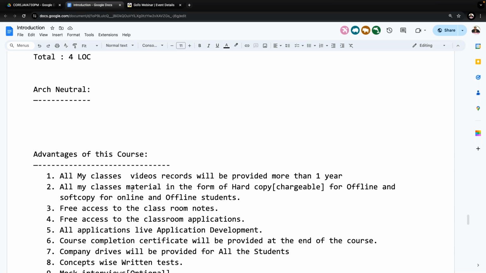One more point I'm telling you, don't be disappointed by my statements. In academics you might be a king, you may have nearly 98%. But who requires that? In front of that interviewer, if you are not performing properly, what is the use of your 98%? It is appreciable, definitely, and we have to give claps, no doubt. But at the end of the day, what is required? We have to face that interview and show our performance in front of the interviewer. Then only are you able to get a job.